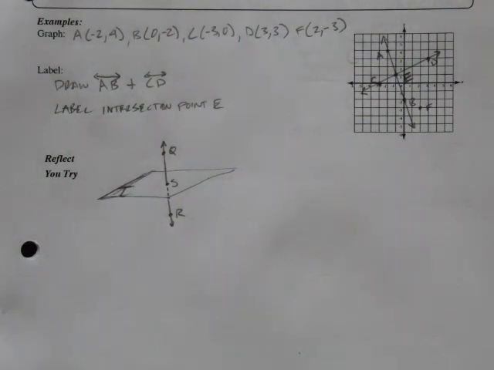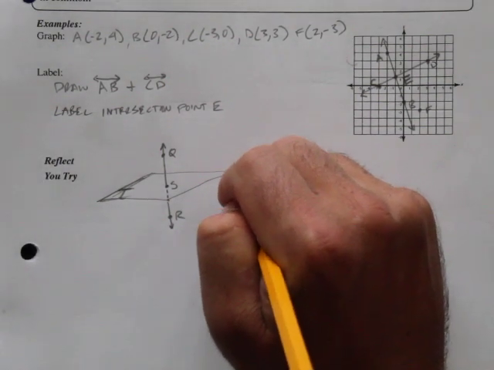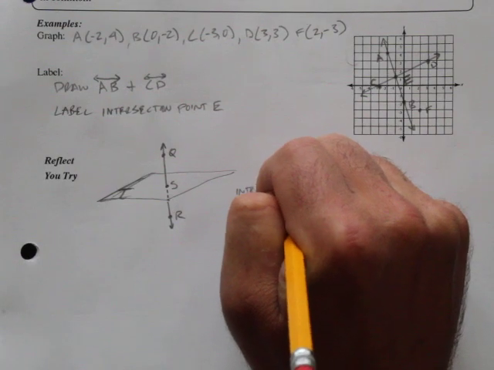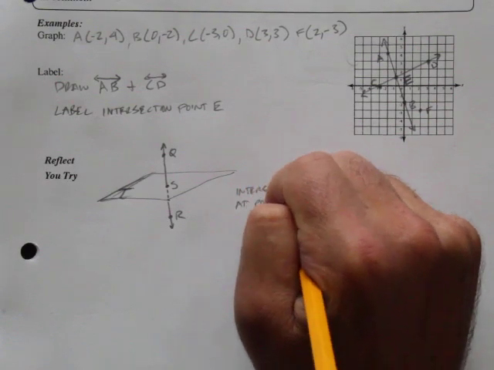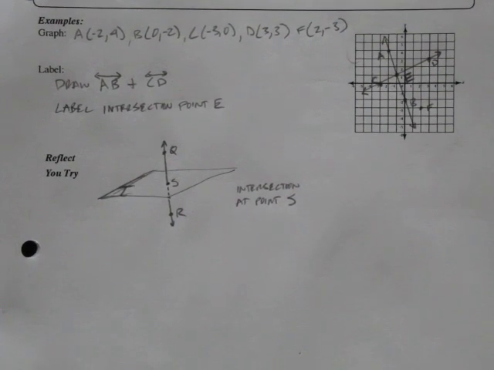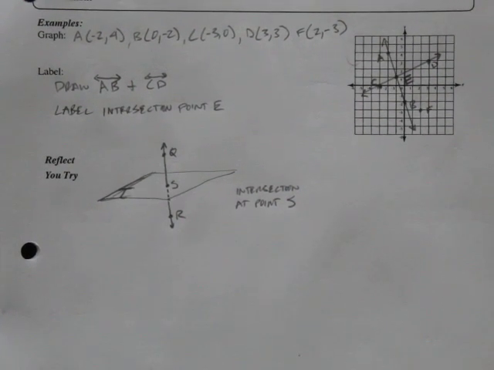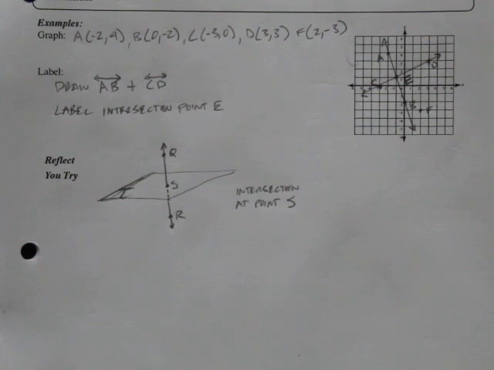Now, I want you to say out loud, what is the point of intersection between this line and this plane? Let me hear it. Did you say S? Intersection at point S. So hopefully you said S, and people are looking at you kind of weird if they're in the room and they don't know why you're saying point S. Mr. V, point S. Okay, we've got one last little bit here.